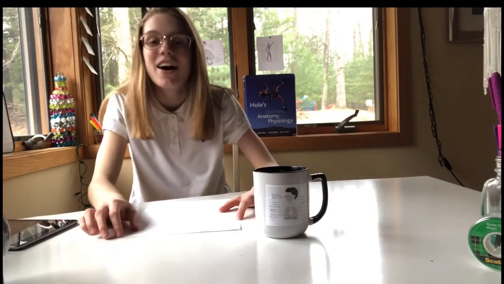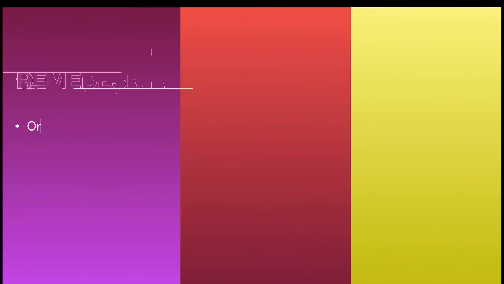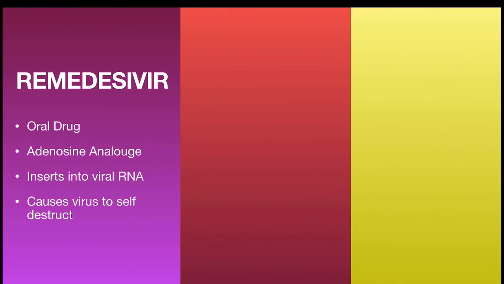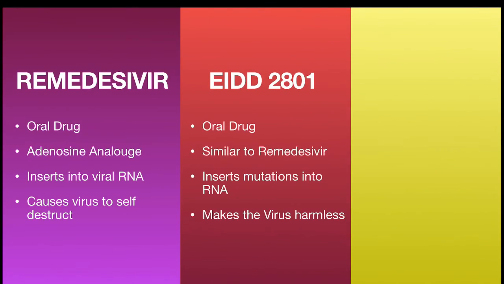Thanks, editorial. Finally, we're going to talk about other treatments for COVID-19. First, remdesivir. Remdesivir is an oral drug with a nucleotide analog, specifically an adenosine analog, which inserts into viral RNA chains, causing their premature termination. Second, the antiviral EIDD2801 drug. This is an oral drug that works like remdesivir, except instead of stopping the virus from multiplying, EIDD2801 inserts mutations into the virus's RNA so that the virus multiplies and replicates with more and more mutations until it is essentially harmless. Third and finally, the Japan flu drug.